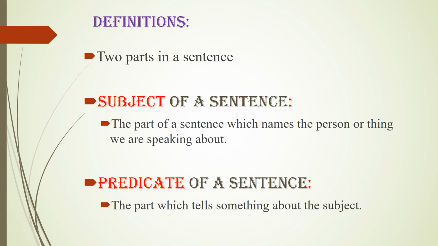In other words, we must have a subject to speak about, and we must say or predicate something about that subject. Hence, every sentence has two parts. The first part is the subject of a sentence, which can be defined as the part of a sentence which names the person or thing we are speaking about. And the second part is the predicate of a sentence, the part which tells something about the subject. Now these two parts combine together to make a sentence.